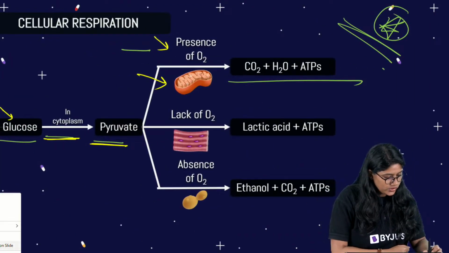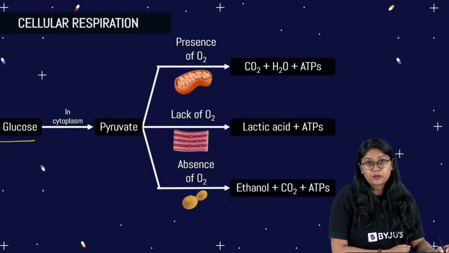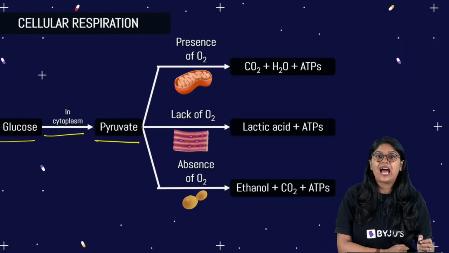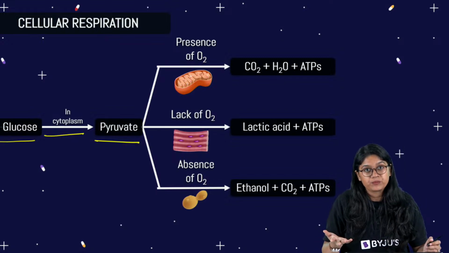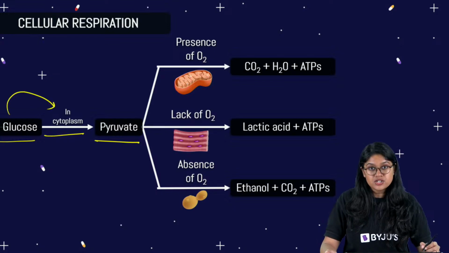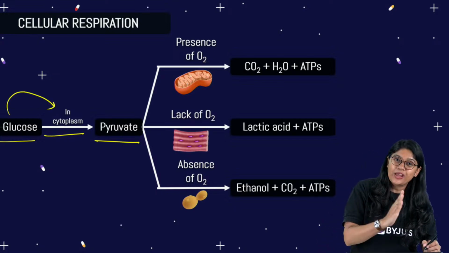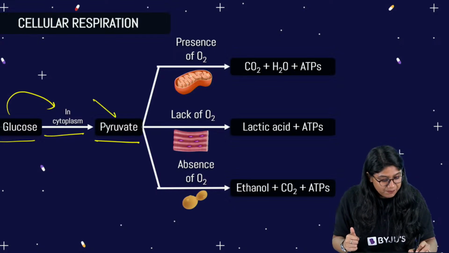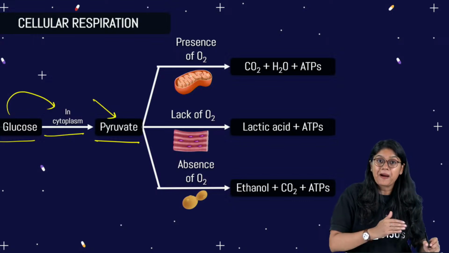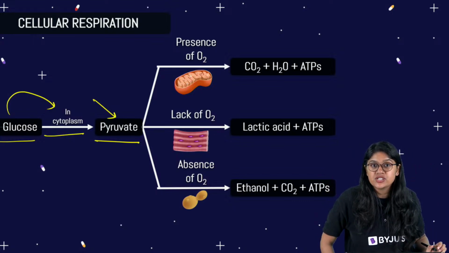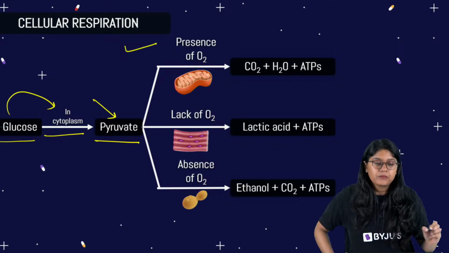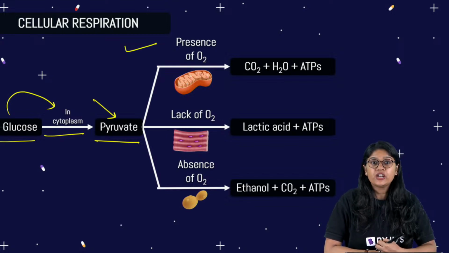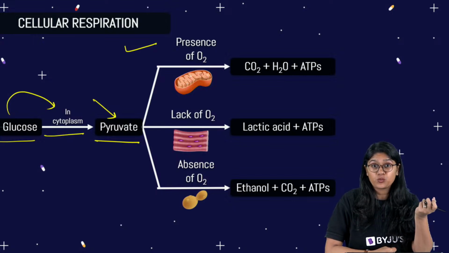We have the glucose. It will be entering into the cytoplasm. Till pyruvate, all three will have the same reaction. Glucose has to enter into the cytoplasm, and there will be the process where the breakdown of the glucose will happen and we will get the pyruvate. Then only the pyruvate will have three different destinations. In the mitochondria, when the oxygen is present, we will see the formation of ATP, release of the carbon dioxide and release of the water.